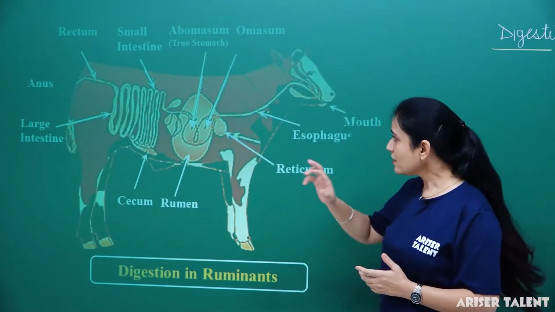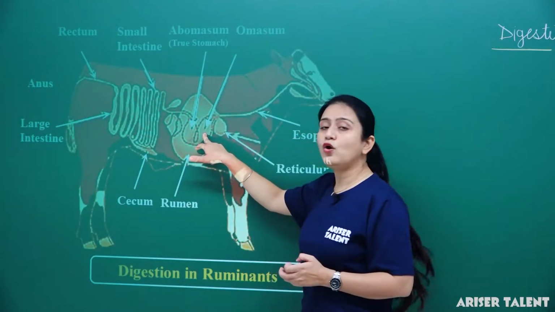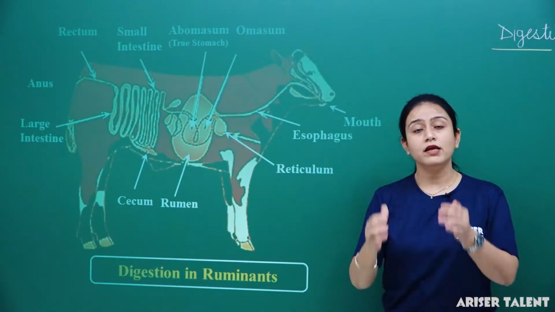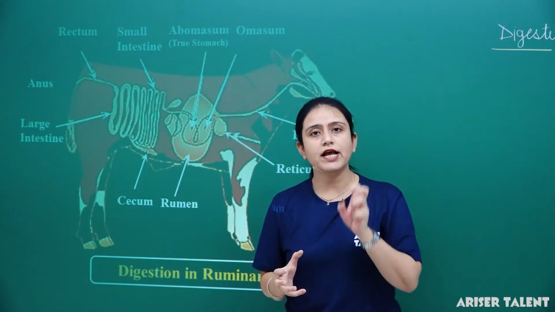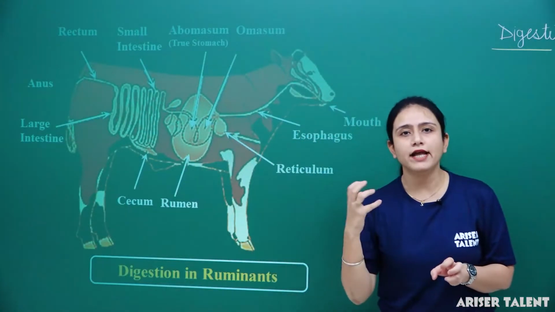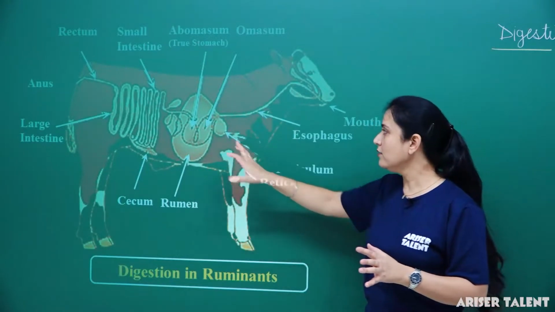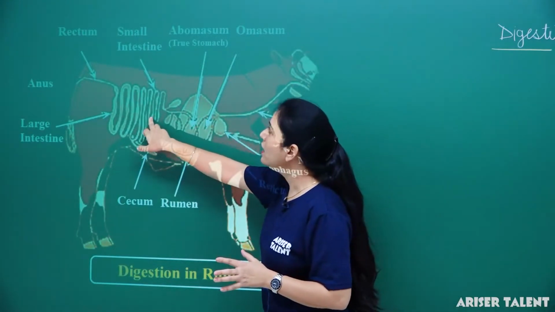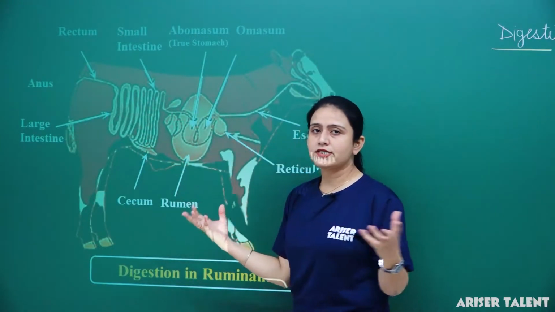Clear? After the abomasum, the food goes into the omasum. Why does it go to the omasum? In the omasum, whatever fluid is present in the digested food gets absorbed. Then the food goes to the small intestine, where other nutrients get absorbed.